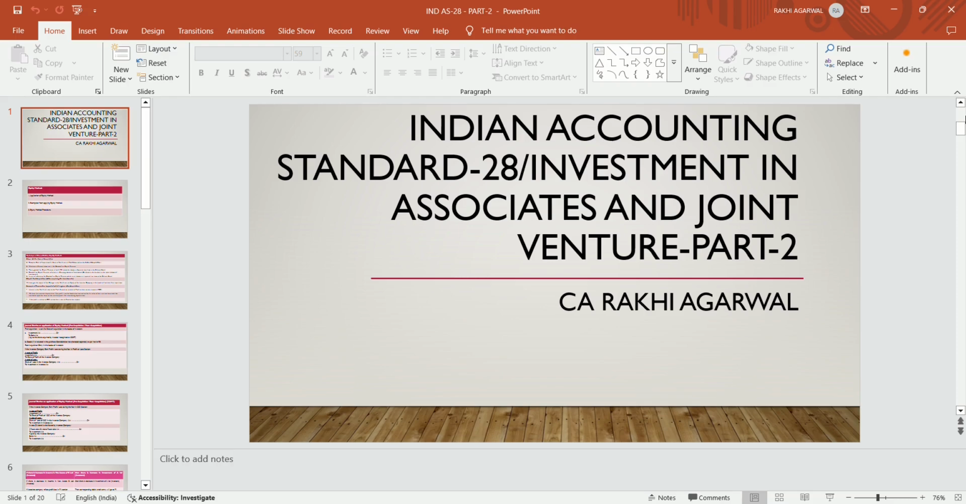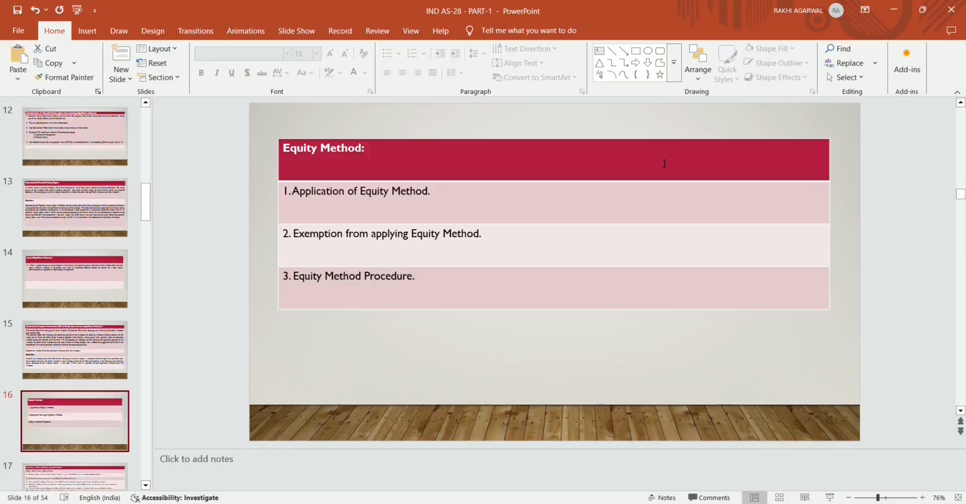Today's topic is Indian Accounting Standard 28, that is Investment in Associate and Joint Venture, Part 2. Now, equity method: we will discuss the equity method in three parts, that is how to apply the equity method, that is the application of equity method, then exemptions from applying the equity method, and the equity method procedure, which we will also discuss in the next video. Today we are discussing the application of equity method along with some examples.